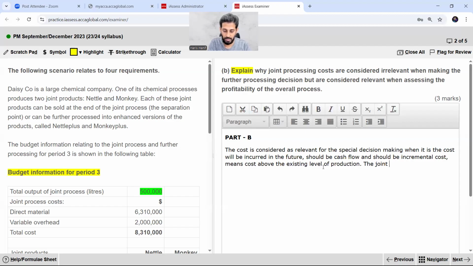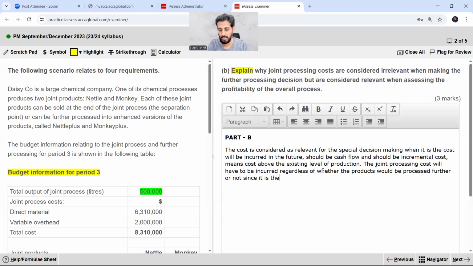The joint processing cost will have to be incurred whether or not to further process, because this is a cost to separate the joint products, which will have to be incurred regardless of whether the products would be processed further or not,